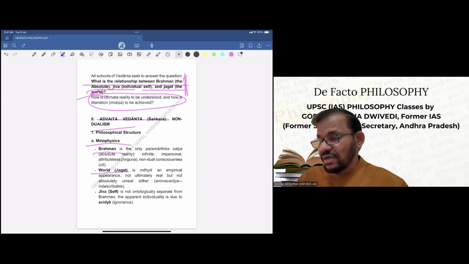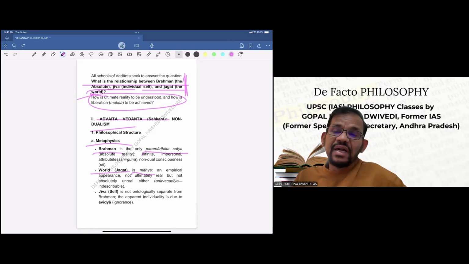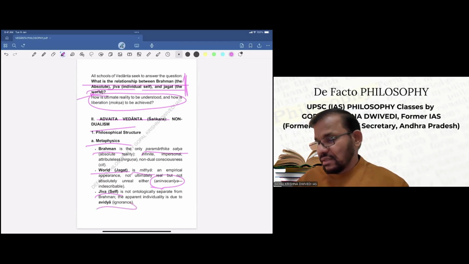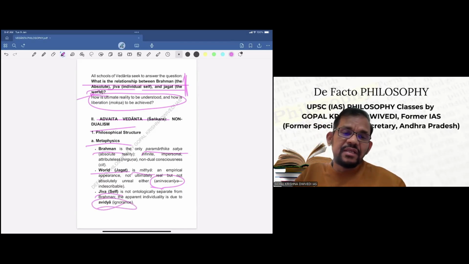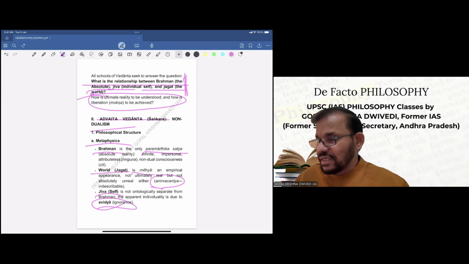Jagat, that is this world, is Mithya. So Brahma is Paramarthik Satya and Jagat is Mithya, an empirical appearance, not ultimately real, but not absolutely unreal either. And they give a term for this: Anirvachaniya. Anirvachaniya means indescribable. Then third is Jiva, that is the self, which is not ontologically separate from Brahma. The apparent individuality is due to avidya, that is ignorance. So this is regarding Brahma, world, and Jiva, the status of these three as far as Advait Vedanta is concerned.